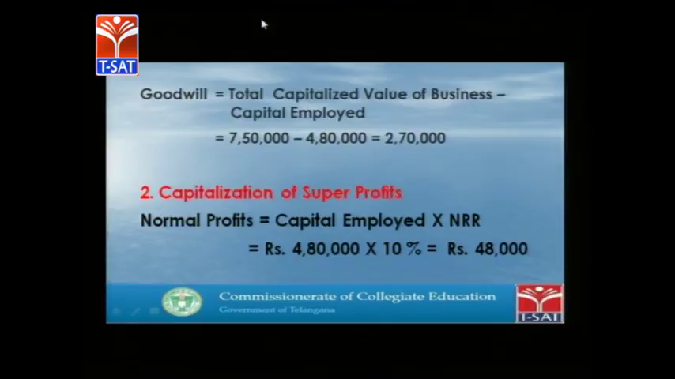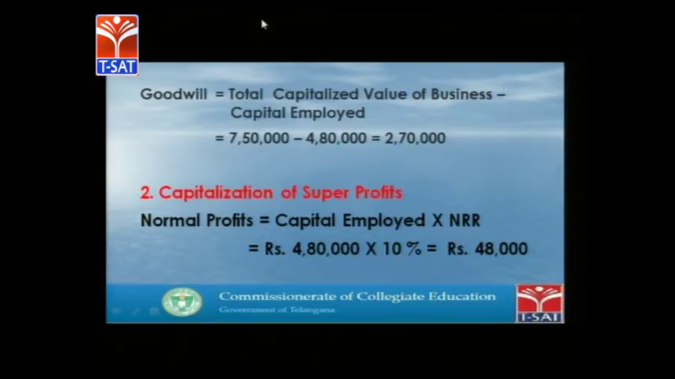Now goodwill on the basis of the capitalization of average profits method is equal to total capitalized value of business minus capital employed. Total capitalized value of the business we have calculated, it is coming to 7,50,000, minus capital employed already calculated, 4,80,000. The resulting figure is 2,70,000. So this is the capitalization of average profits method.